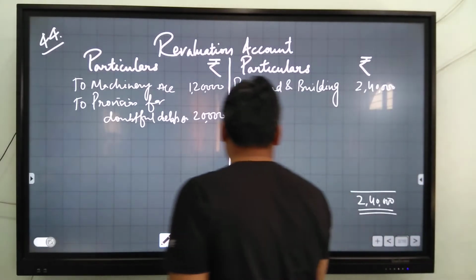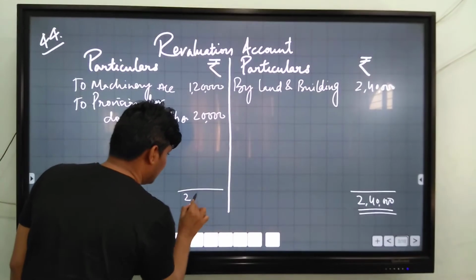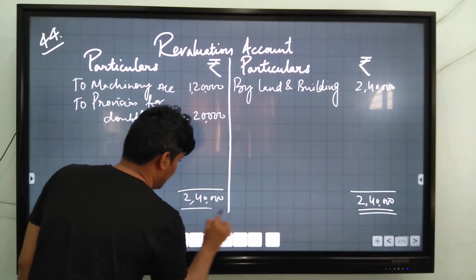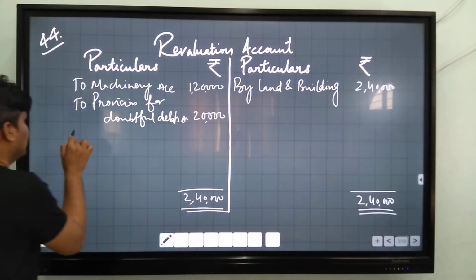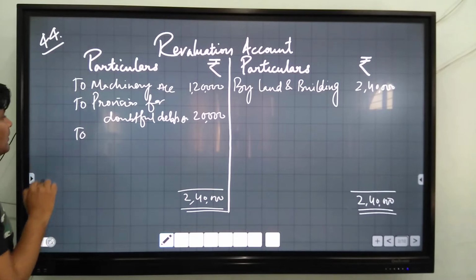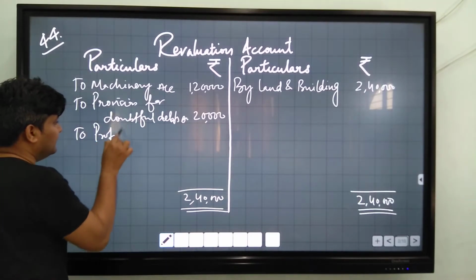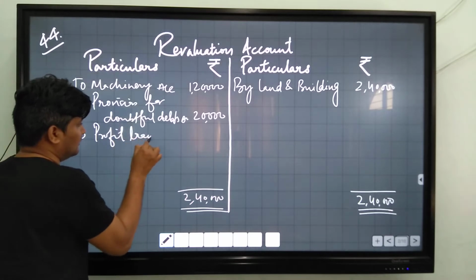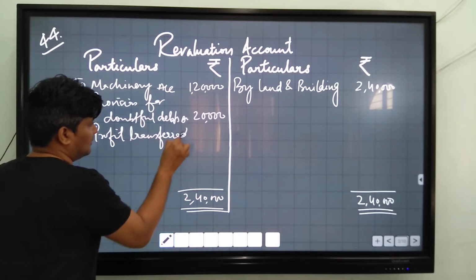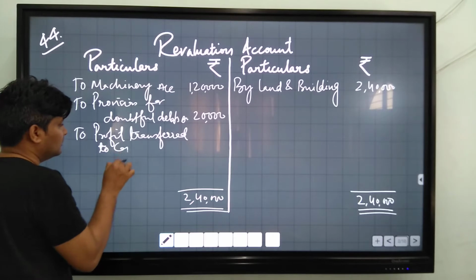Total 2,40,000 and transfer to the debit side 2,40,000. Now you have to find out profit. So gain to profit, transfer to capital account.